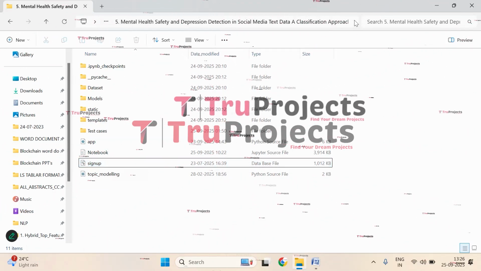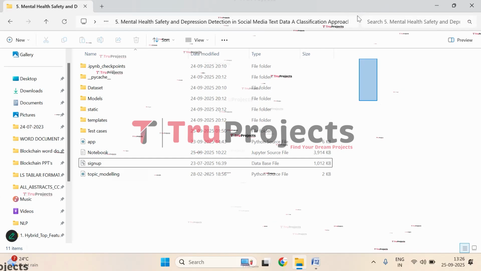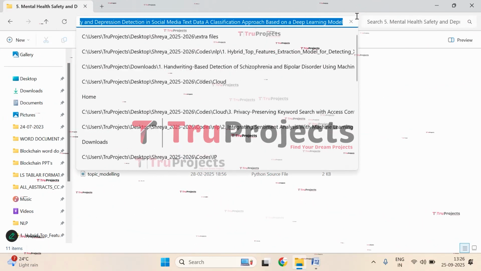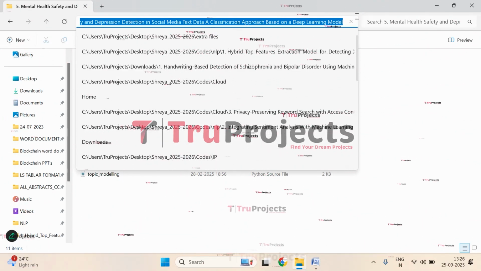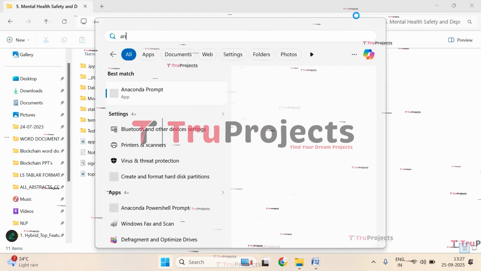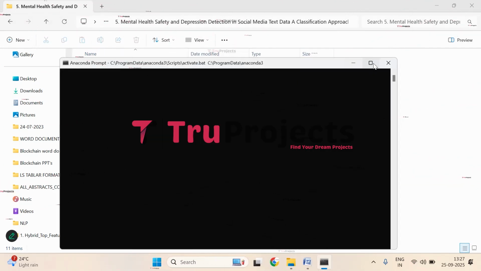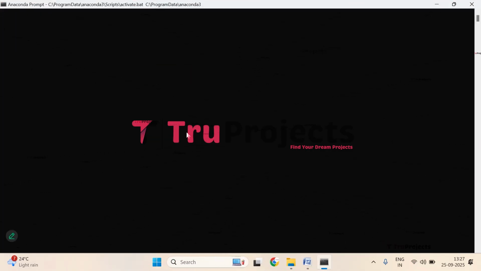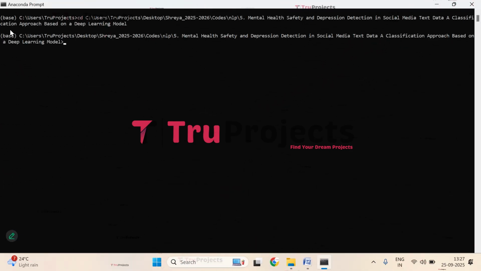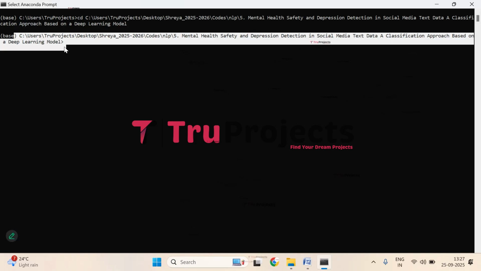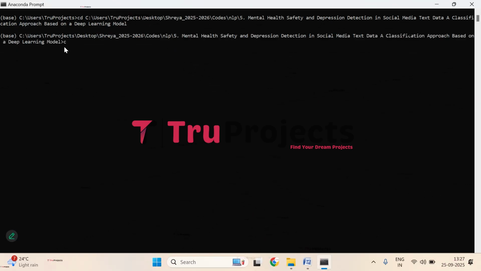Now let's execute. Copy the path of the code folder from the address bar of the file explorer. I'm copying it. Now open Anaconda prompt. It is open, just wait for a while. Now give the command cd, a space, paste the copied path, and click enter. Here you can observe the current directory has changed to the code folder's path. Now we need to compile the app.py file. So give the command python space app.py and click enter.